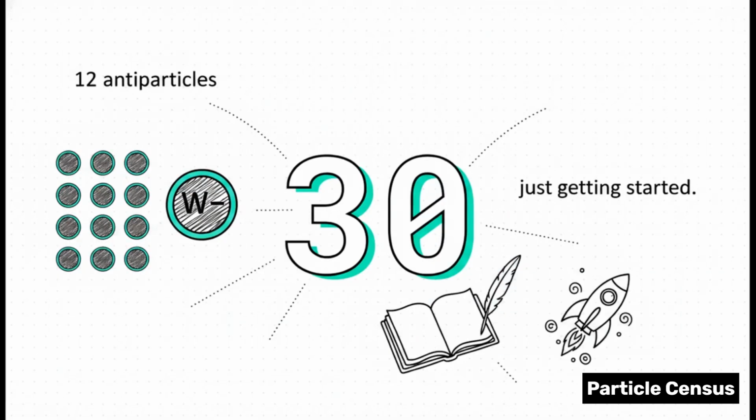30. By simply adding in those 12 antiparticles, plus the negatively charged version of the W boson, our cosmic tally suddenly leaps from 17 straight up to 30. Now, we haven't actually discovered anything new in the universe here. We've just decided to be a little more meticulous with our bookkeeping. But hold on, because we are really just getting started.